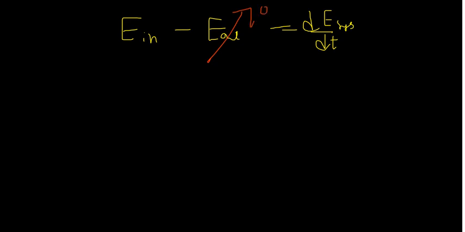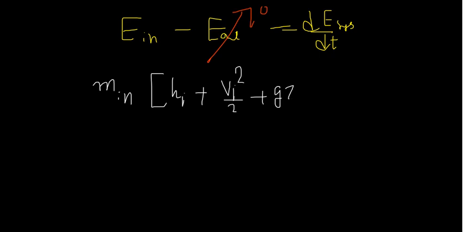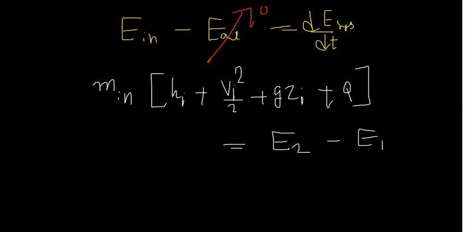The energy coming in is the mass of fluid inlet times (h inlet plus V inlet squared by 2 plus g z inlet) plus Q, which is equal to, if I give the notation initial condition as 1 and final condition as 2, E2 minus E1.